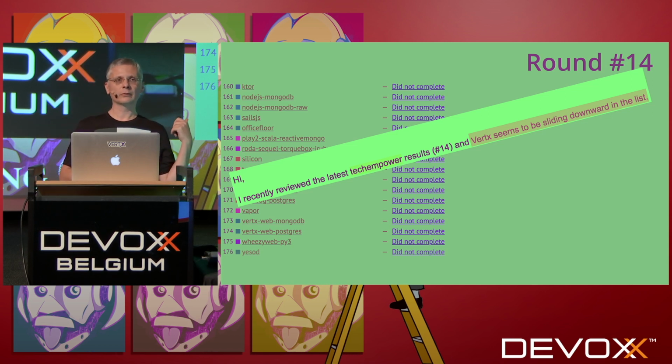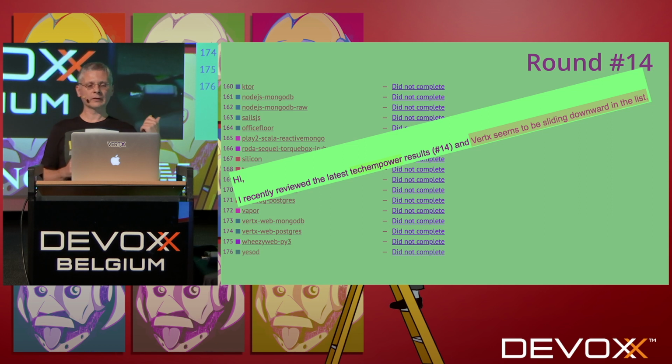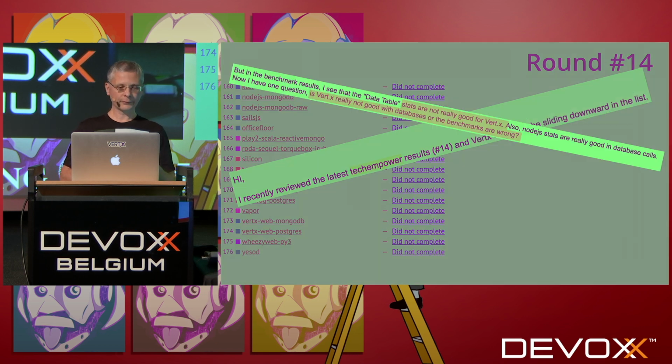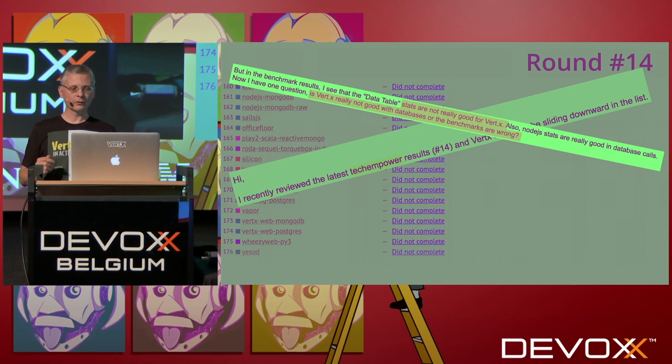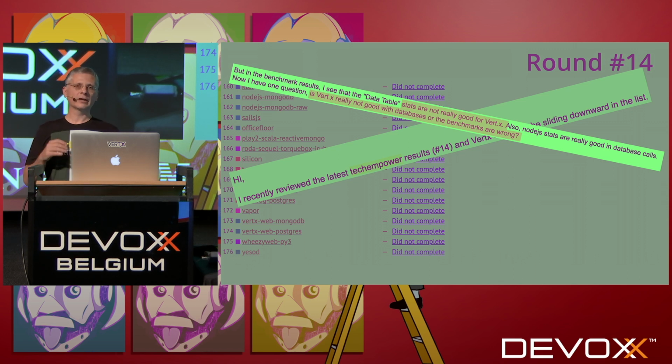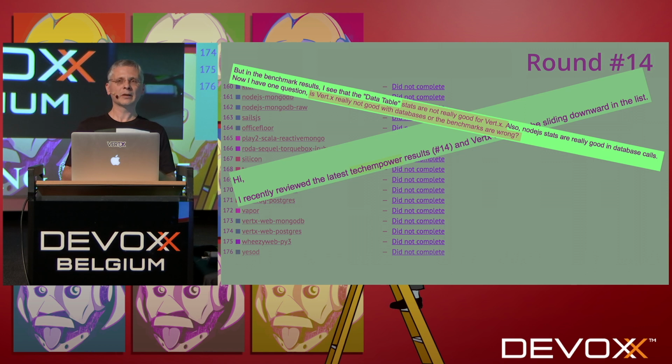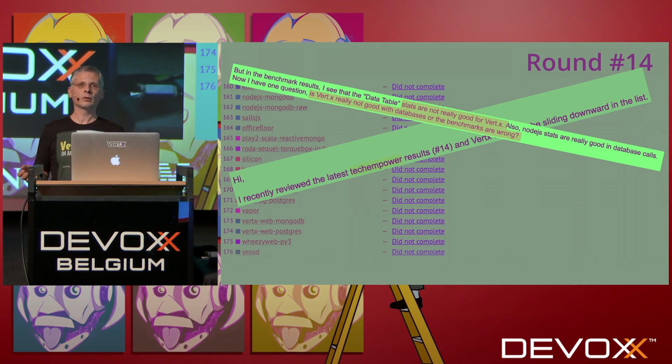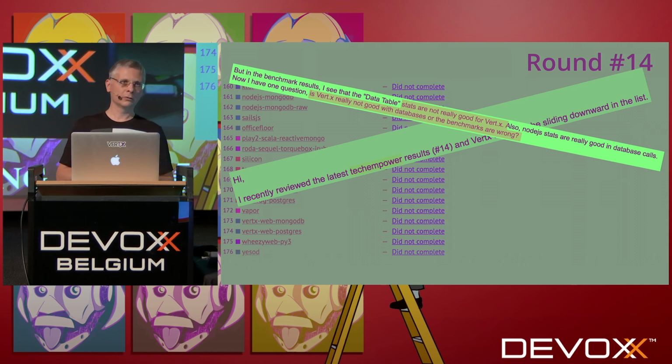That's taken from our mailing list. If you go on the mailing list, you can find the actual messages. People started to wonder what happened. One said Vertex seems to be sliding downward the list. Another said stats are not really good for Vertex. Is Vertex not good with databases, or is the benchmark wrong? That's interesting because the guy did not say Vertex has problems. He said maybe it's the benchmark. There was an open question that you had to answer here.